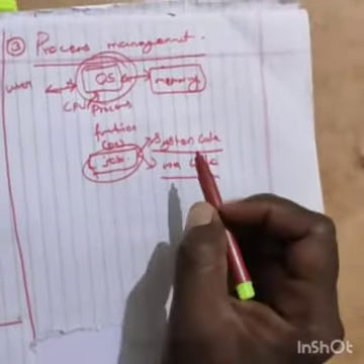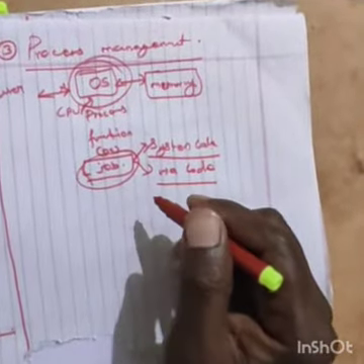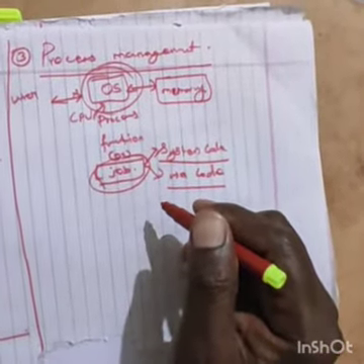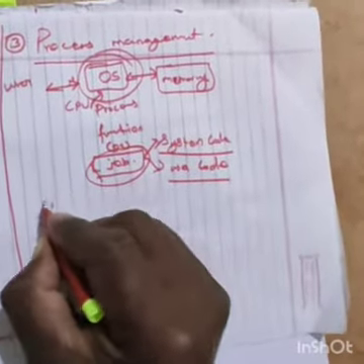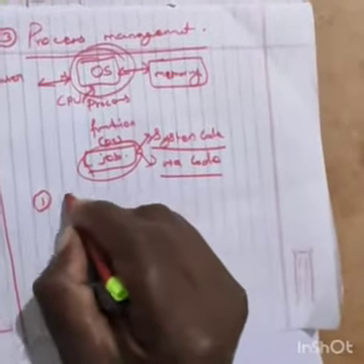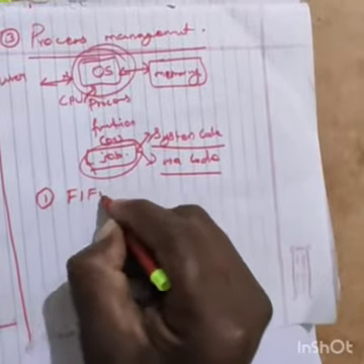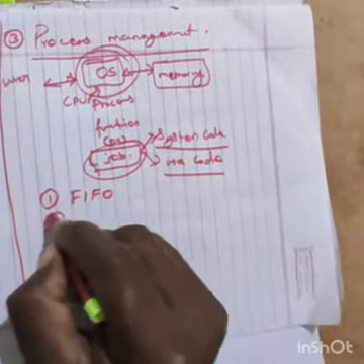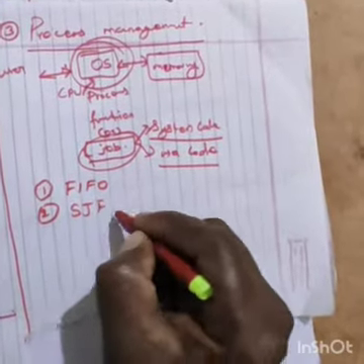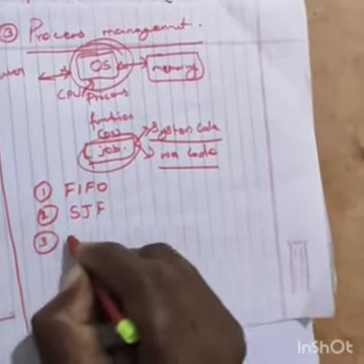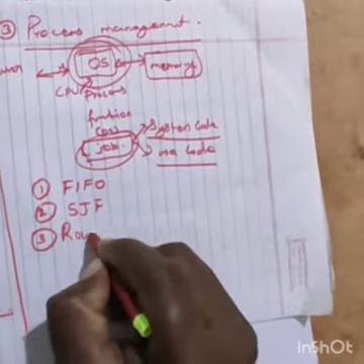There are mainly three algorithms in the processor. The first one is FIFO, the next one is SJF, and the third one is round robin.